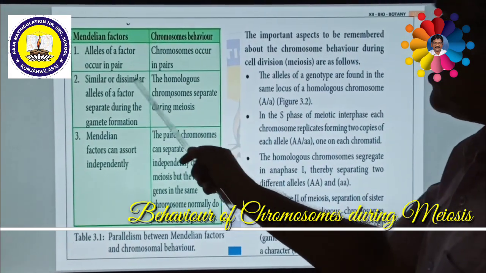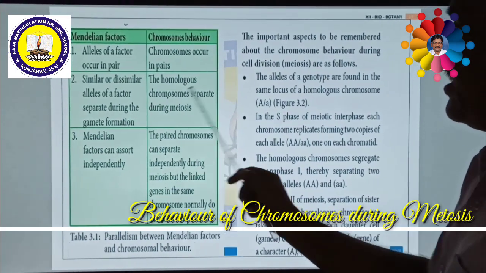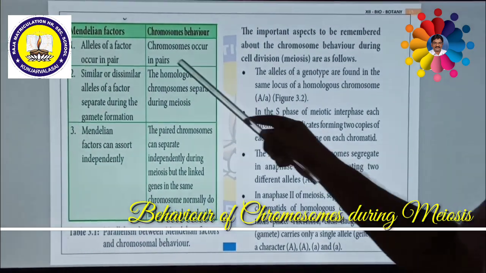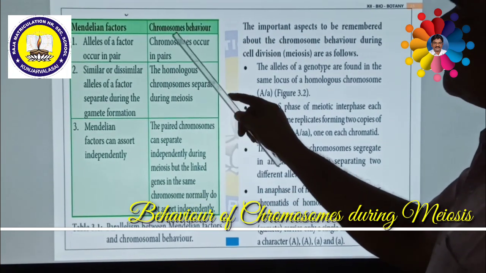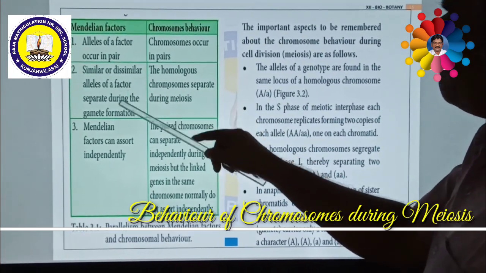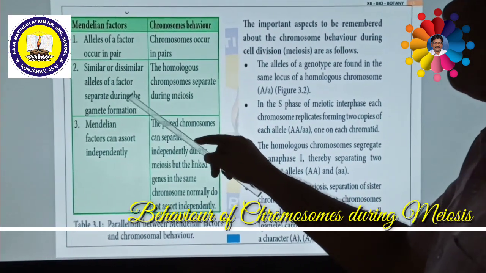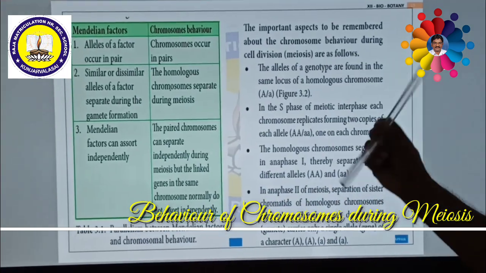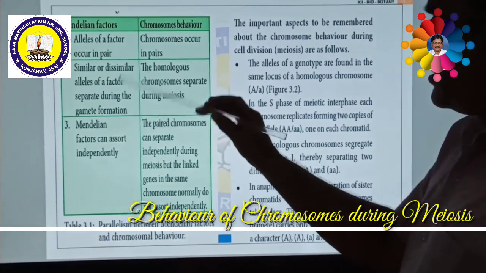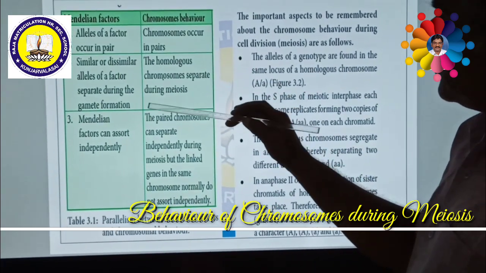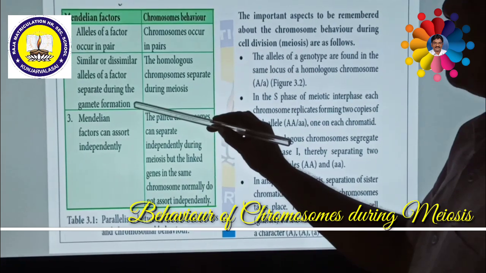Next one, similar or dissimilar. Alleles of the factor separate during gamete formation. That means homozygous capital T or small t, or dissimilar, capital T small t, heterozygous. So these alleles of the factor separate during gamete formation. That means during gamete formation they will separate. Capital T separates, small t separates. So these are called alleles of the factor separating during gamete formation.